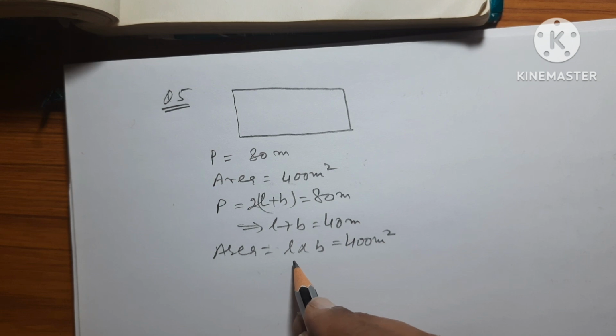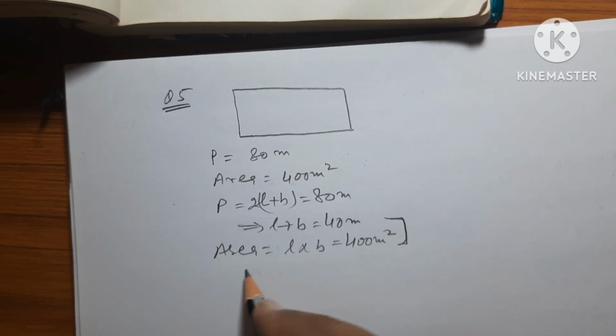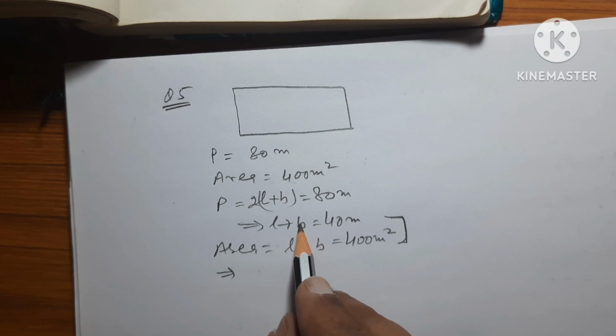So we will form a quadratic equation with the help of these two conditions. We'll put the value of one of these variables from one equation into the other.